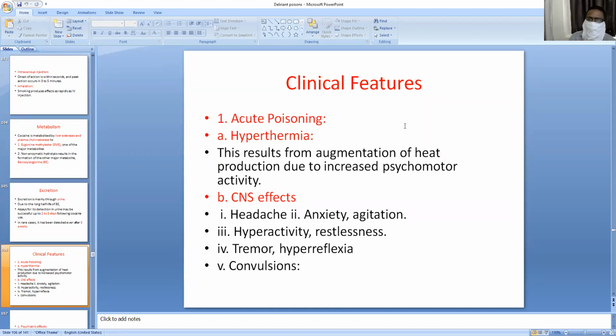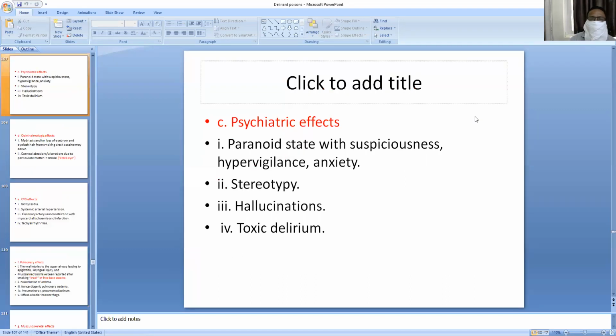These binge persons will produce the pattern 2 type of headache. Pattern 3 headache will be produced in 1 to 4 days after intake of cocaine. So these 3 patterns of headache will be produced by CNS effects, and hyperactivity, restlessness, tremor, hyperreflexia, convulsions can be seen. These are all the CNS effects.